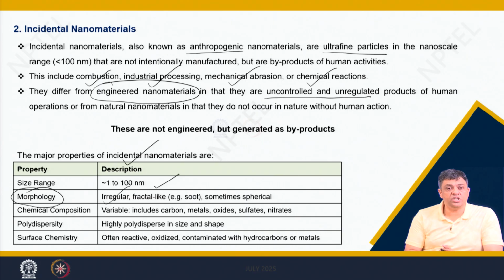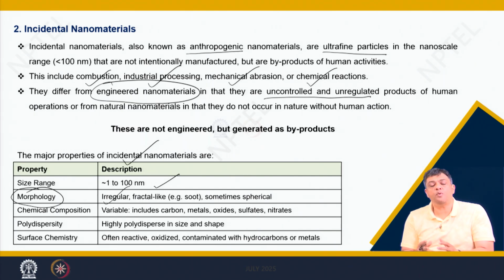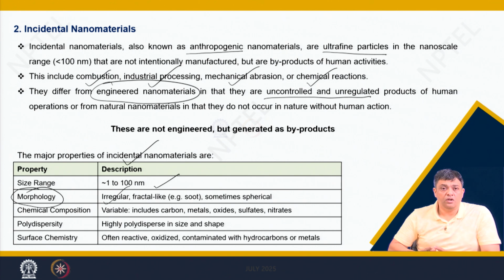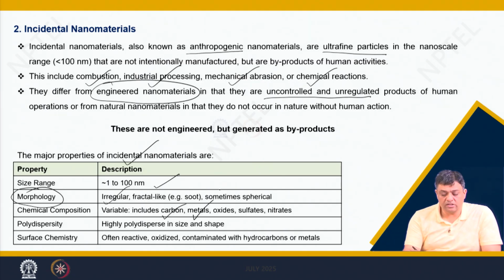The chemical compositions, as you have seen, these reactions are mostly uncontrolled, so they can have various chemical compositions within a sample, or if you take from one batch to the other, the compositions can change. You can get these materials which are predominantly based on carbon or metals, oxides, sulfates or even nitrates.